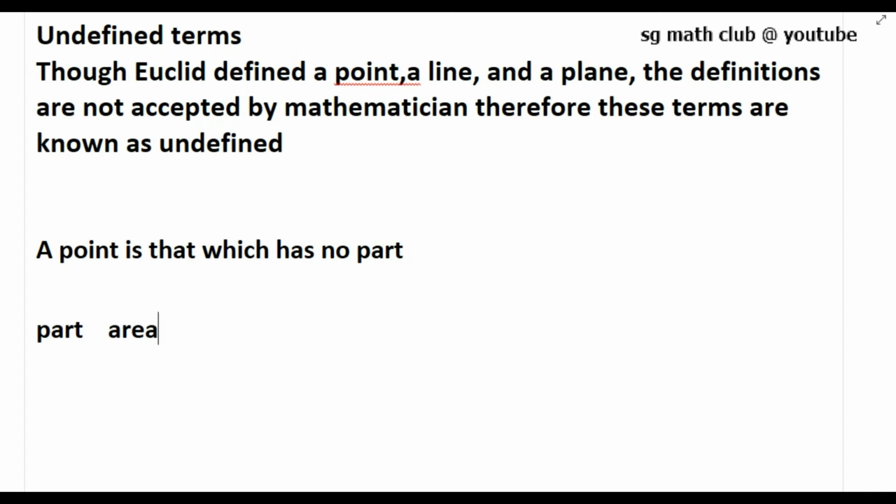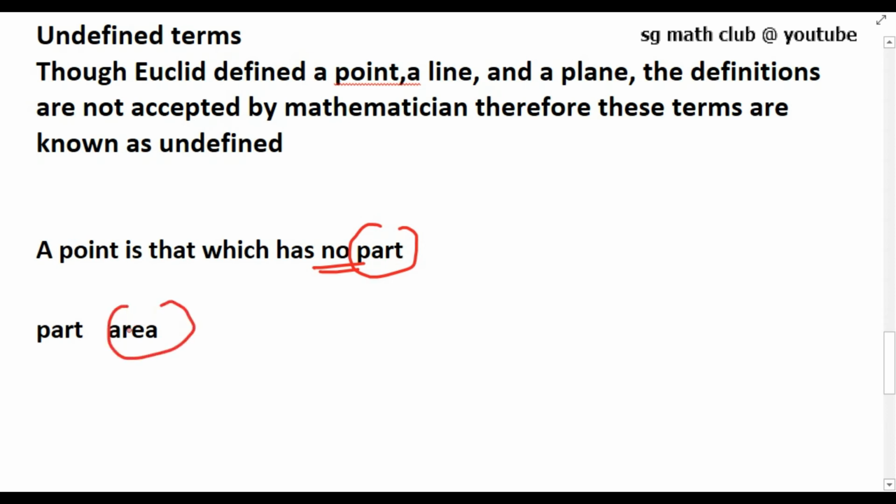If you carefully study these definitions, you find that some of the terms like part, breadth, length need to be explained further and more clearly. For example, consider the first definition. A point is that which has no part. In this definition, the part needs to be defined. Suppose you define a part to be that which occupies area, then area needs to be defined.